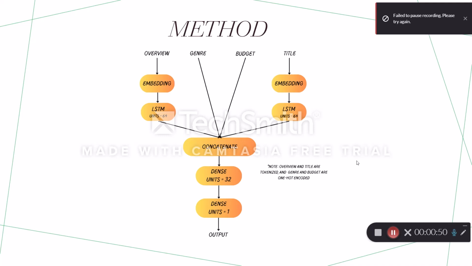And for both overview and title, since they're strings, I created an embedding for both. Overview is word embedded and title is character embedded. Following that, I have an LSTM layer for both of them. And then I concatenate them and create two dense layers. The final dense layer is the final output.